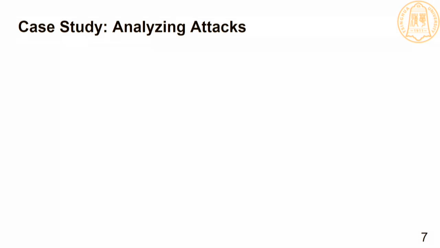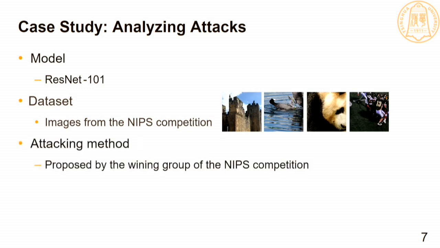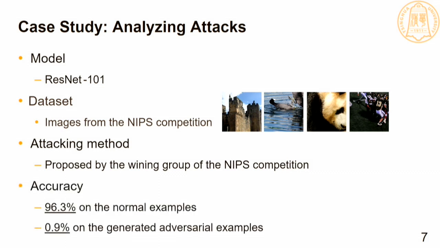Now we use a case study to illustrate the basic idea of analyzing adversarial examples with our tool. We adopt a pre-trained ResNet 101 as a target model, which contains 101 parameterized layers. The normal images we used are from the NIPS competition, and then we generate adversarial examples by the method proposed by the winning group of the NIPS competition. Our target model achieves a high accuracy on the normal images, but a very low accuracy on the generated adversarial examples. Next, I will introduce how an expert analyzes the root cause of a misclassification.